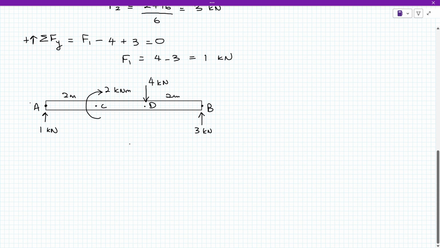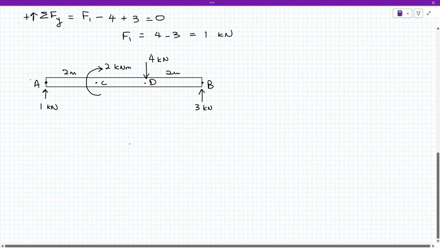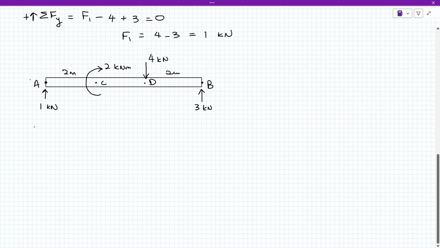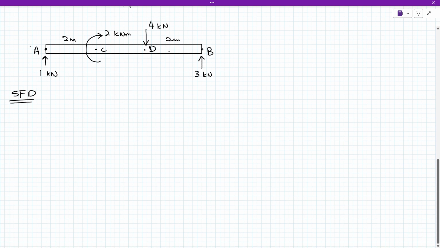So we need to sketch lah the shear force diagram ya. So shear force diagram. So lukis dia punya paksi dulu. So kamu kena lukis paksi Y dengan X. Okay.